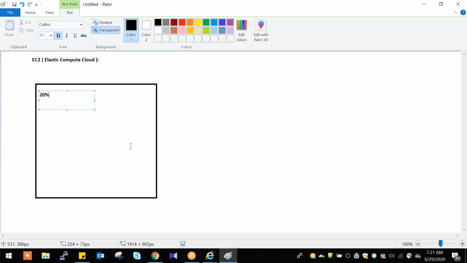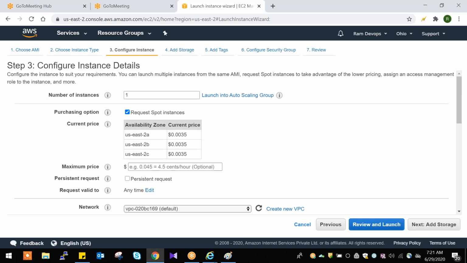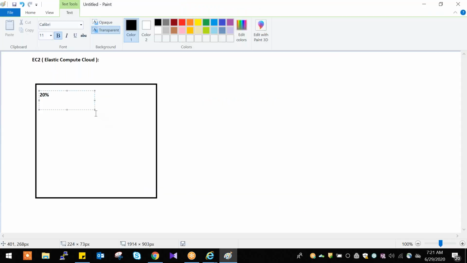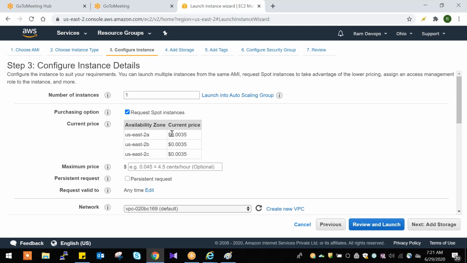Here, this is the basic current price, $0.0035. Once utilization reaches 90% in the data center, the price will not be the basic price which they are showing. This is not available.